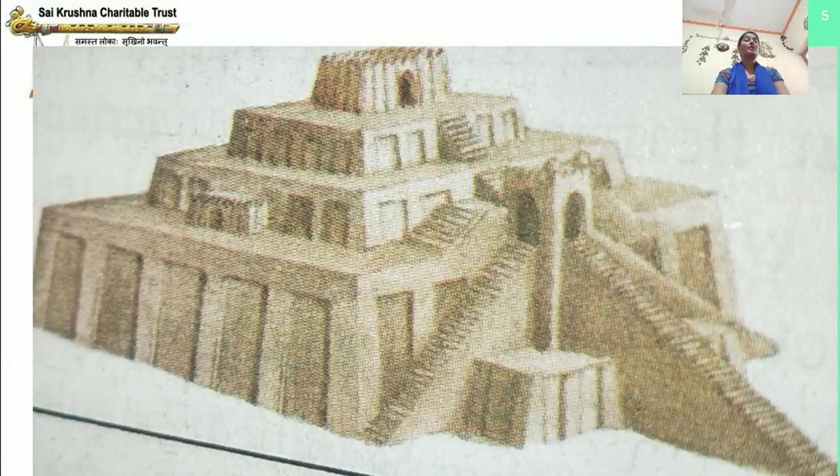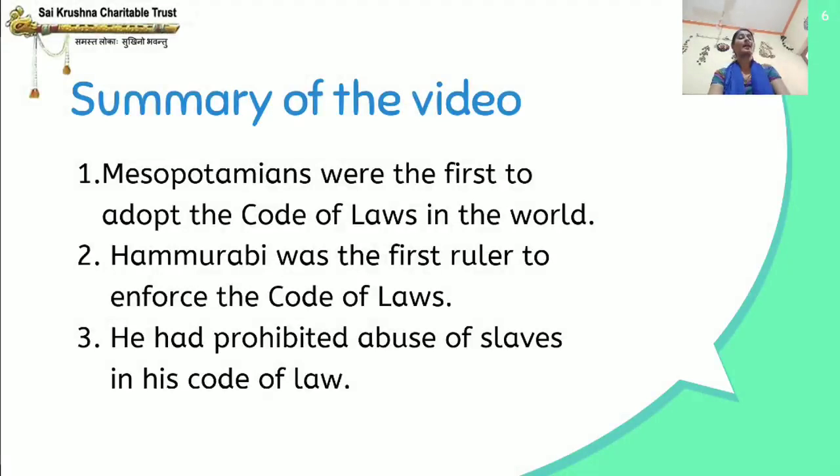I will show you the picture of ziggurat. This is the high-rise temple. This type of temples were built there. And I think you have understood this. So I am just summarizing the whole video now.